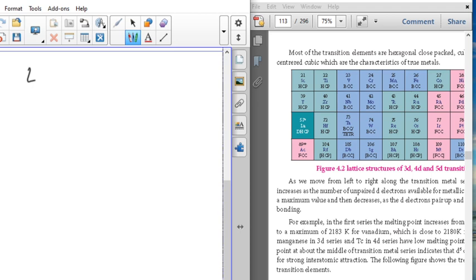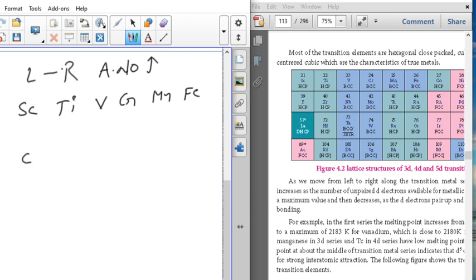generally from left to right in the periodic table, as atomic number increases, size decreases. Okay, we will see scandium, titanium, vanadium, chromium, manganese, iron, cobalt, nickel, copper, and zinc.